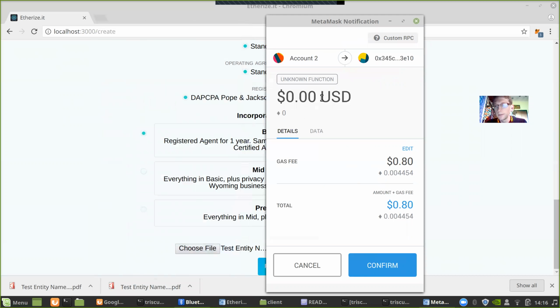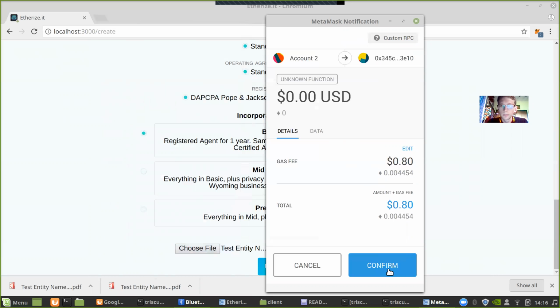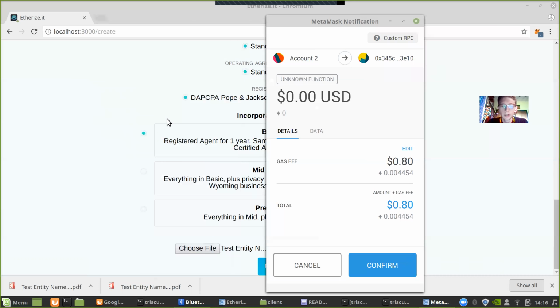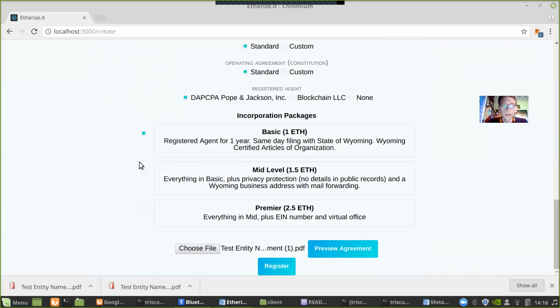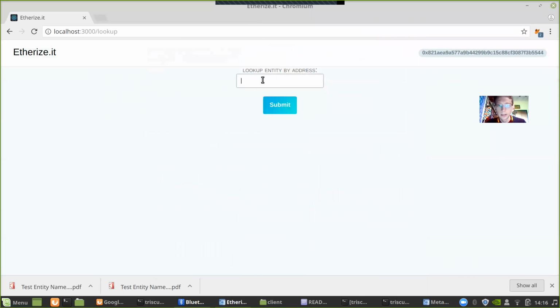Eventually, this will cost more Ether if you want to actually have it registered in Wyoming, but we figure if you want to just specify on the Ethereum blockchain that this entity is mine and here's the constitution's hash and all that stuff, then we can do that functionality as well without having to pay a registered agent. Cool, it got confirmed.